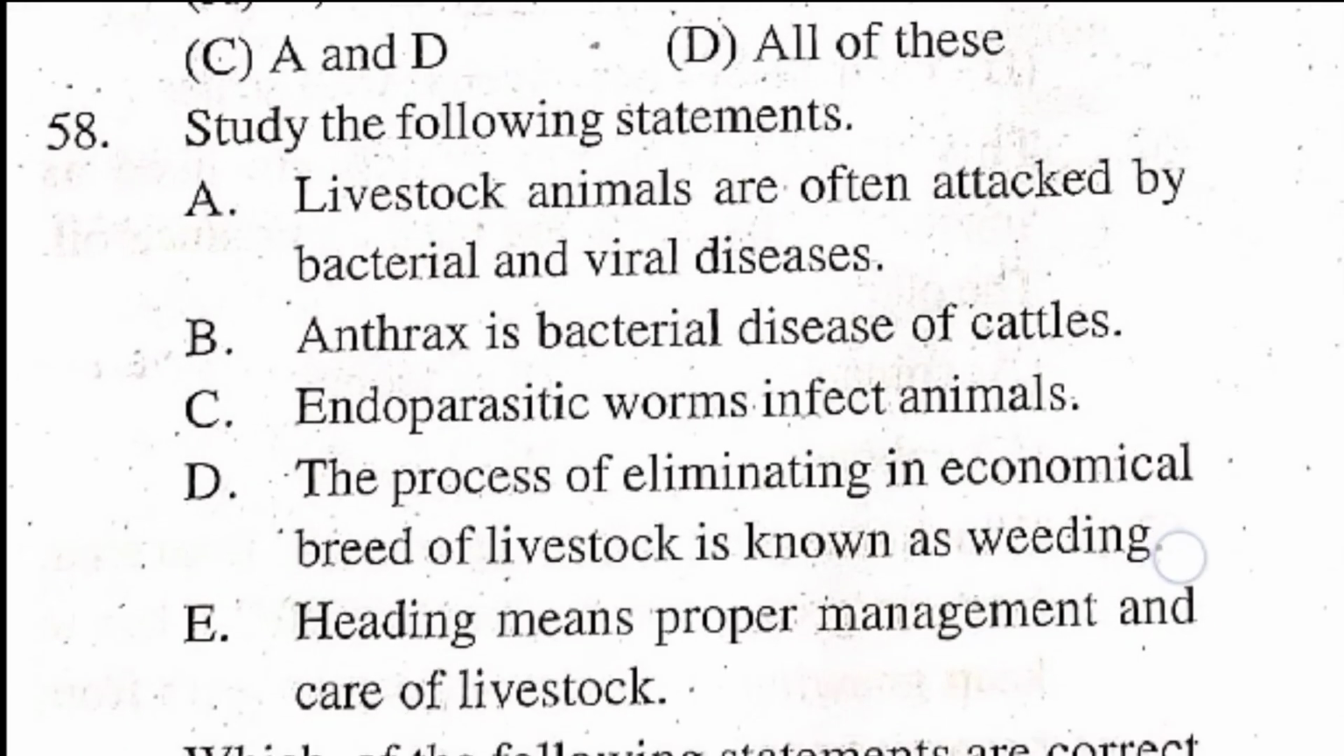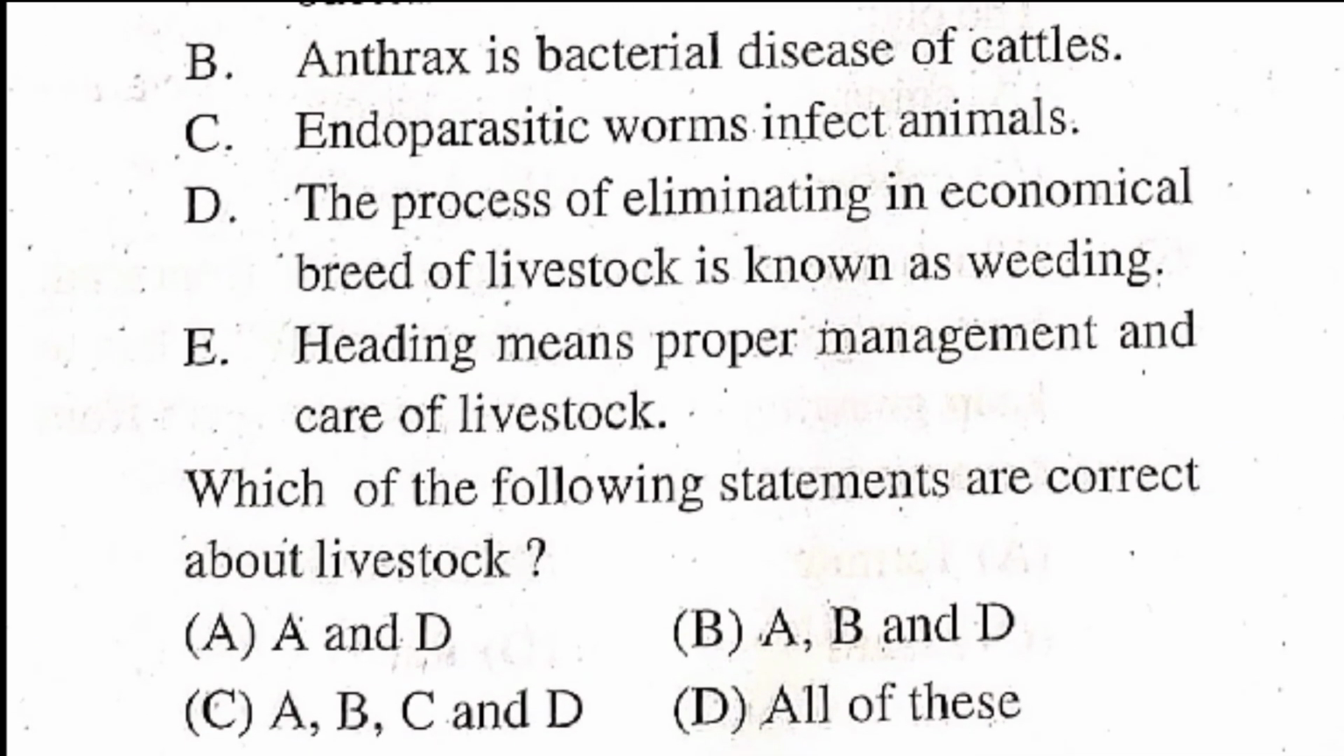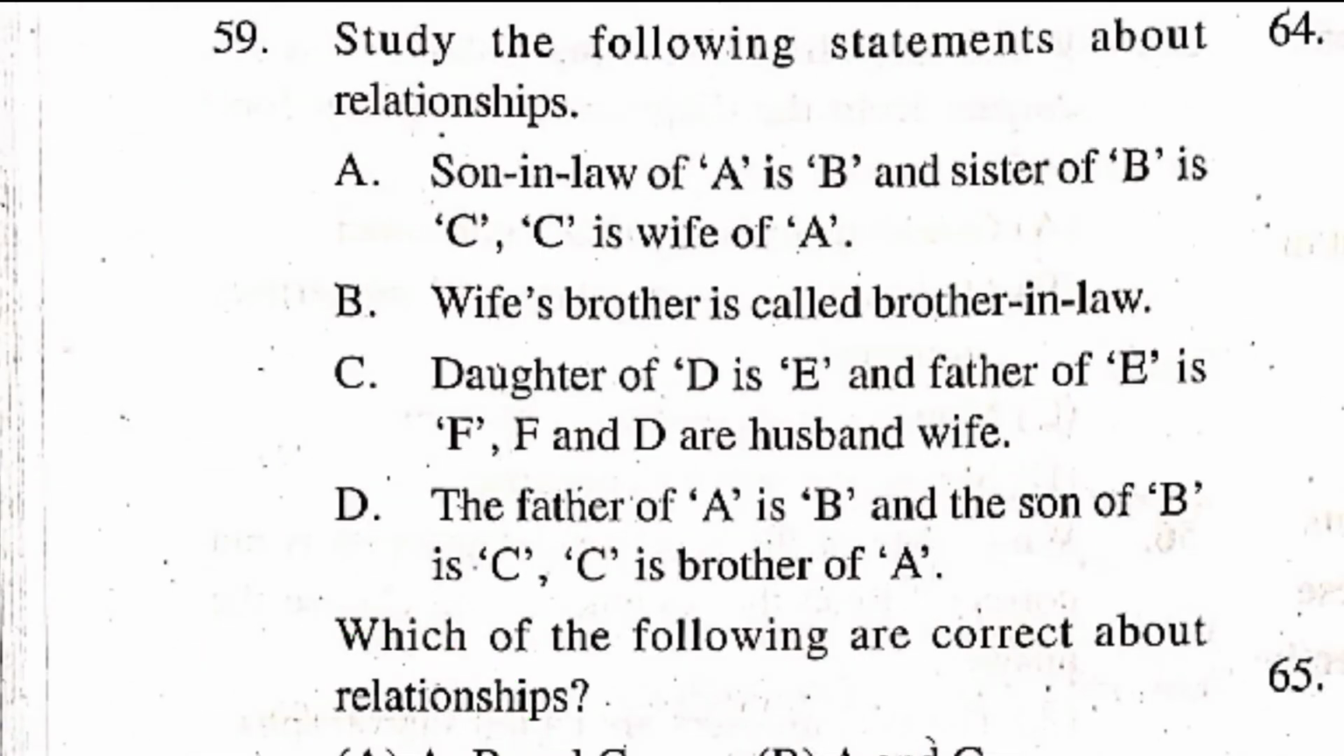Question number 58. Study the following statement. Option A, livestock animals are often attacked by bacterial and viral disease. Option B, anthrax is bacterial disease of cattle. Option C, endoparasitic worms infect animals. Option D, the process of eliminating uneconomical breed of livestock is known as weeding. Option E, herding means proper management and care of livestock. Which of the following statements are correct about livestock? Option A and D. Option B, A, B and D. Option C, A, B, C and D. Option D, all of this. Right answer होची option A and D.